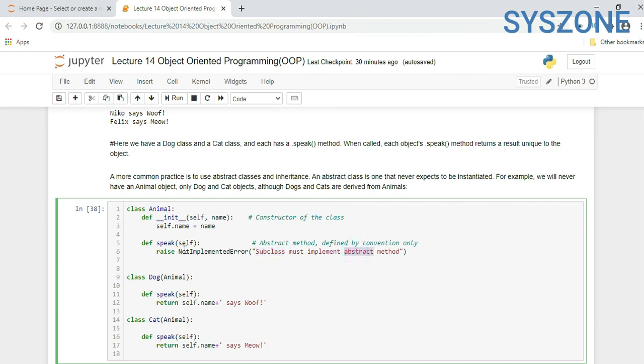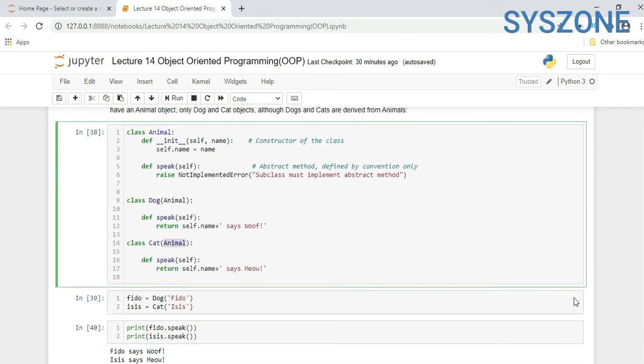Now another class named Dog, here we are inheriting the base class Animal and referring to the same function of the base class, return self.name says woof. Here is another class, Cat, inheriting the base class Animal.